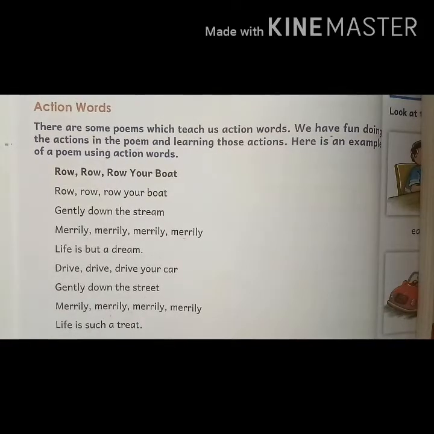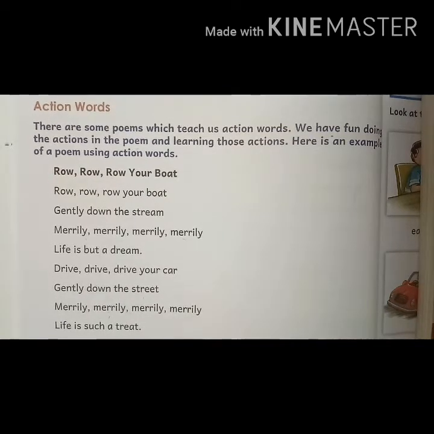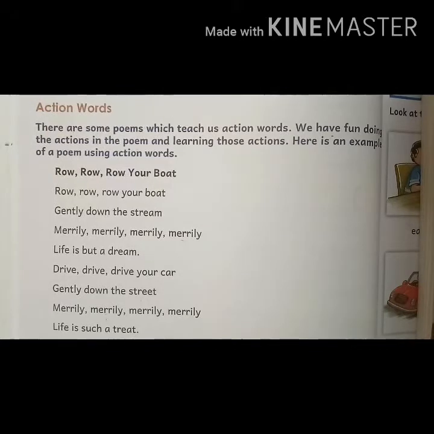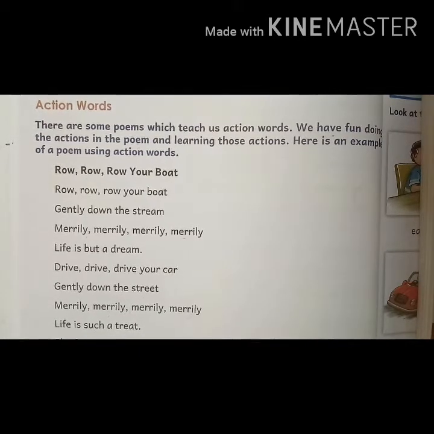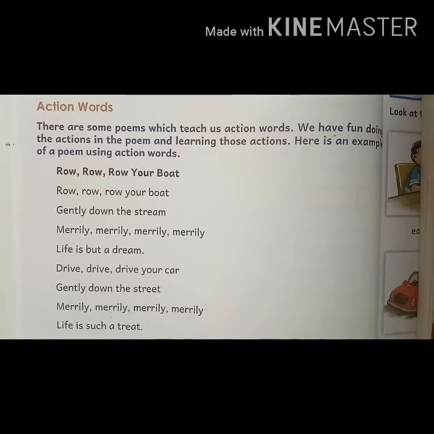Today we are going to learn action words in English. What are action words? Any words that describe an act of doing something are called action words. कुछ काम करना, कुछ action होना, we are doing something, is called an action word.